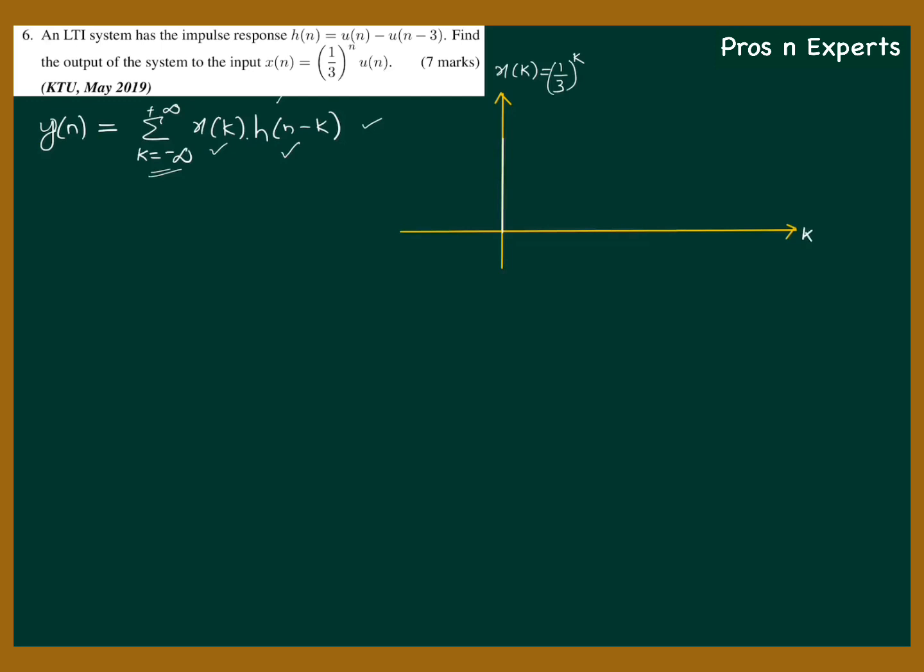So we have only positive samples. This will be x of k. It starts from 0, 1, 2, and so on, and goes to infinity.